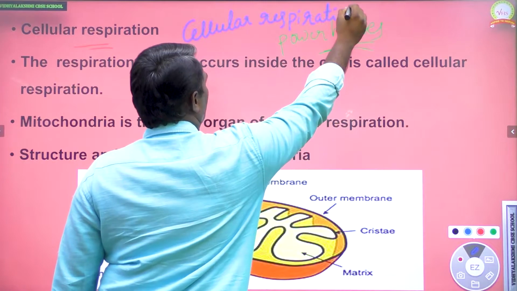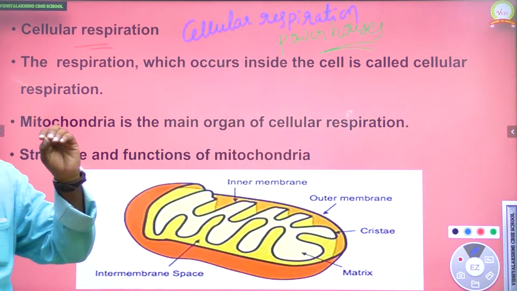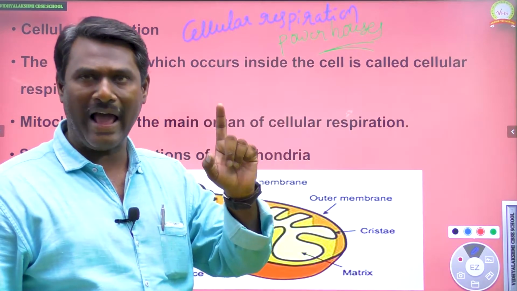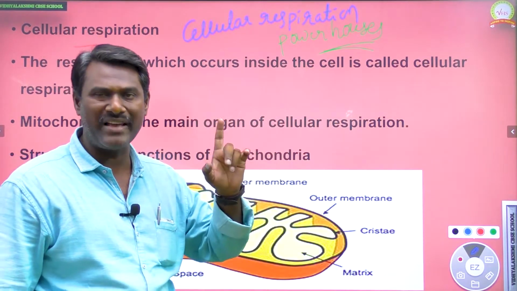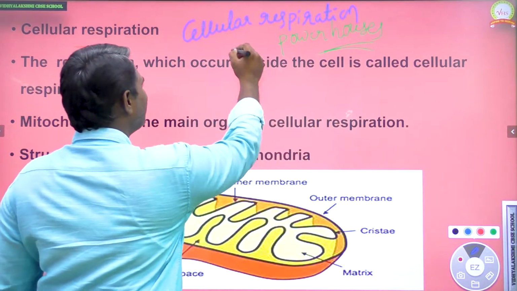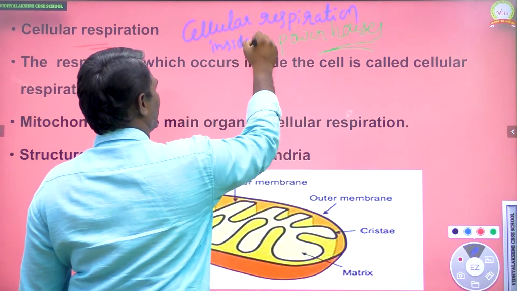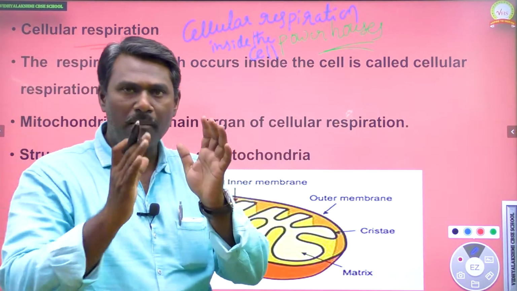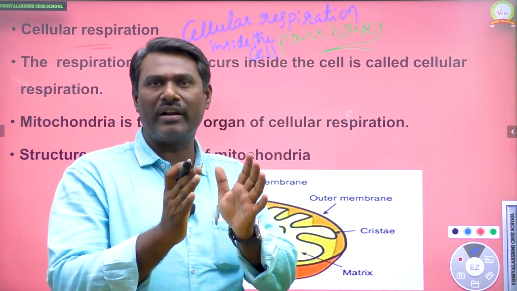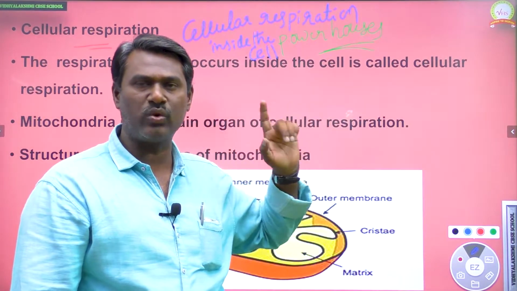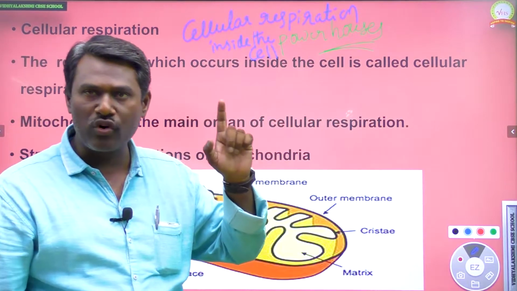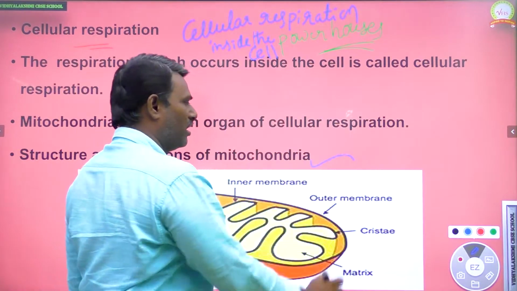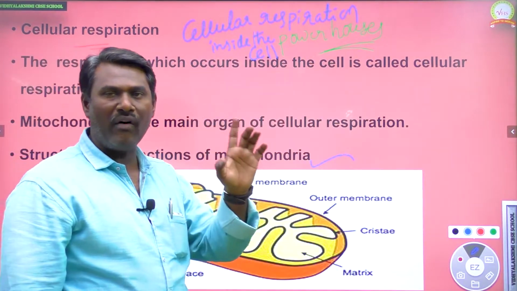Mitochondria is called the powerhouse of the cell because it is mainly involved in the special process called cellular respiration, that means the respiration which occurs inside the cell. So mitochondria is the main cell organelle involved in cellular respiration. Complete oxidation of the glucose molecule occurs within the cell by the involvement of mitochondria. That's why mitochondria is called the powerhouse of the cell.